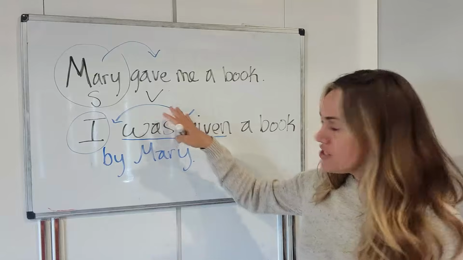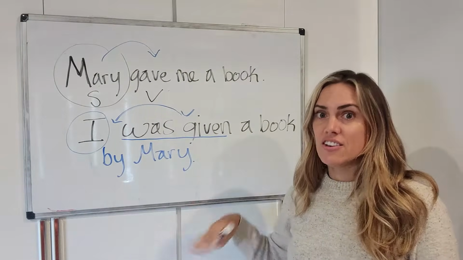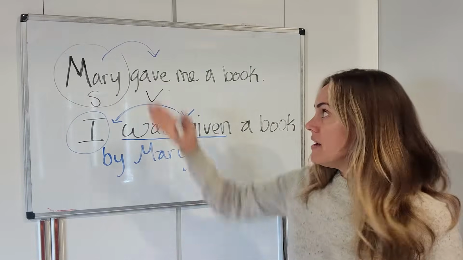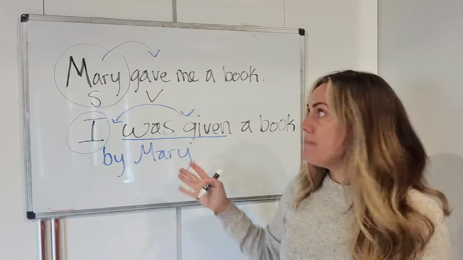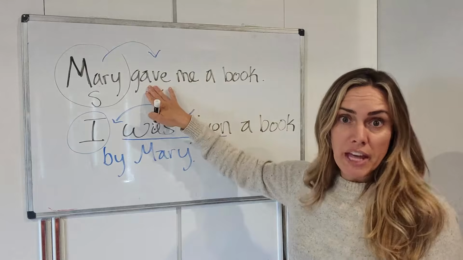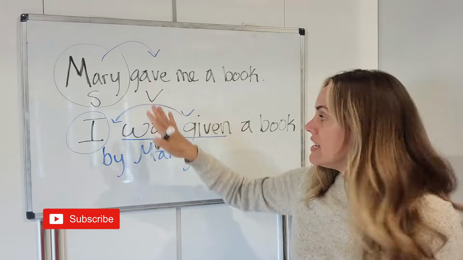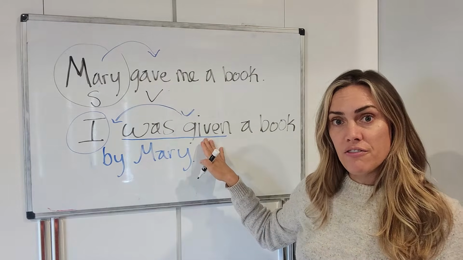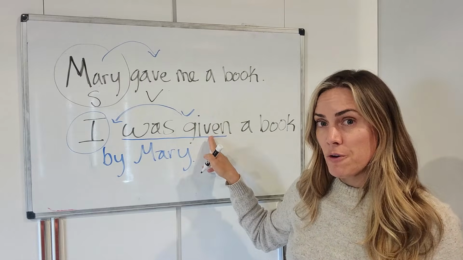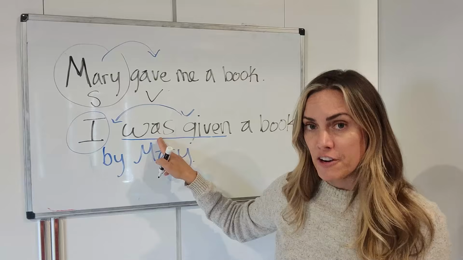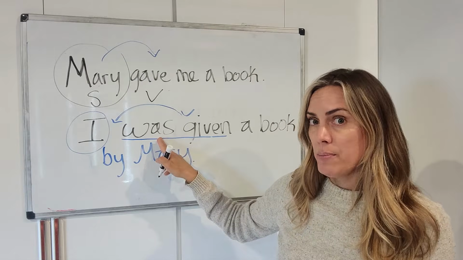Okay. So as you can see, these two sentences are the same idea. Mary gave me a book. I was given a book by Mary. Okay. Here we have the verb give in the past tense. Here we have the verb give, but we also are using it in the past participle form with the be verb in front of it, a helping verb.